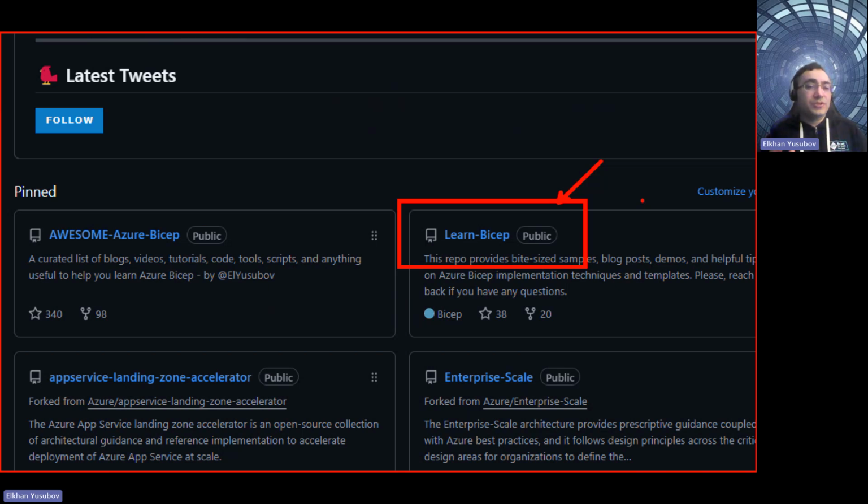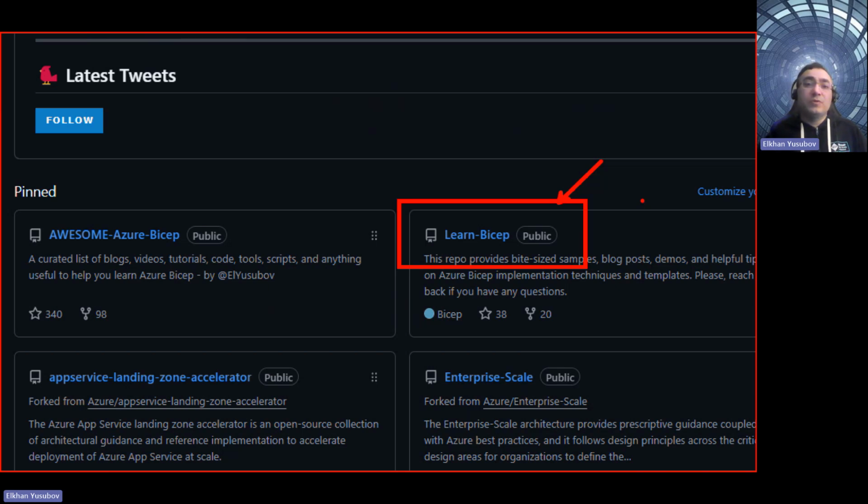I'm trying to restructure it a little bit over the next couple of weeks, so it has clearer instructions for each sample: how it's implemented and what scripts you need to run. I'm still working on it, so be patient with that. If it is confusing, some cleanup is going to happen there. But all the Bicep code that I will show you today, as well as the Azure Policy definitions and